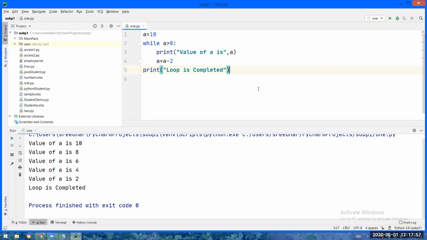Okay. So till the condition is satisfied, the body will be executed. For loop is used to iterate over a sequence. But while loop means what? Condition based logic. Till the condition is satisfied, if you want the body to get executed, then you can use this.